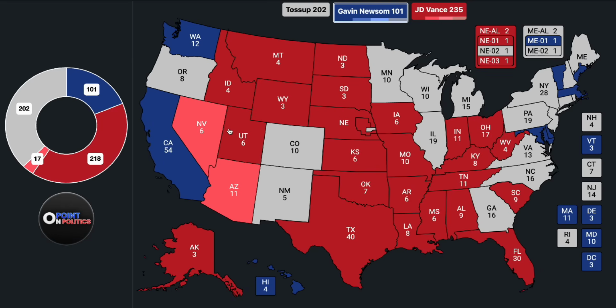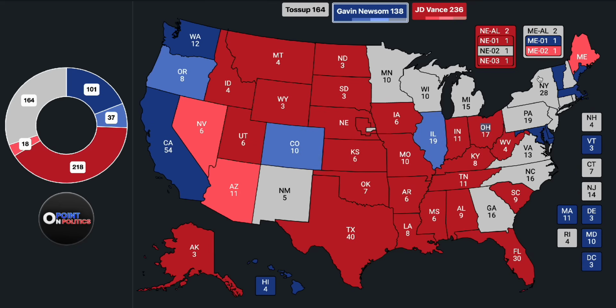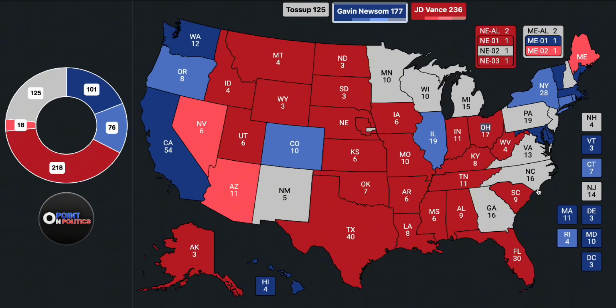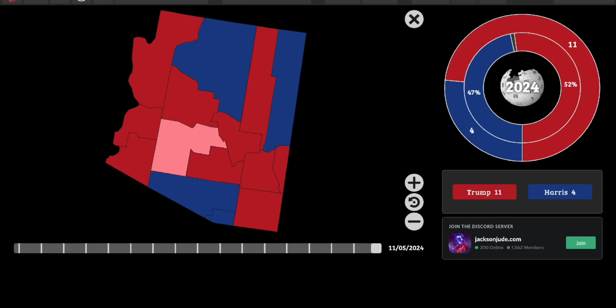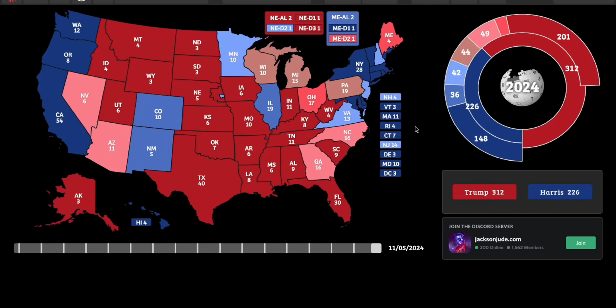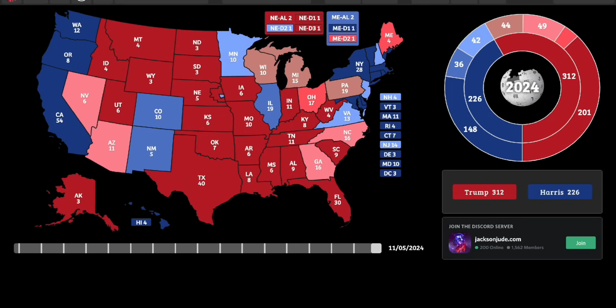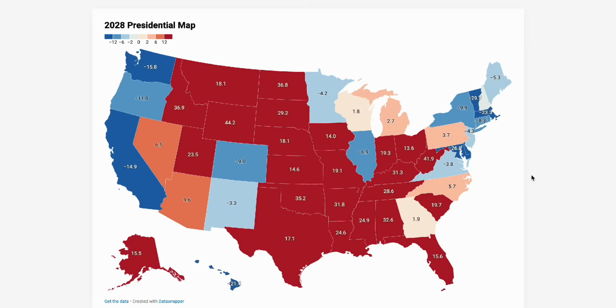Those are the only likely Republican states on the map, except for Maine second, which will be like a 10 to 11-point win there. Oregon will be in the likely column, as well as Colorado, Illinois, New York, Connecticut, Rhode Island will all be likely in the Democratic column there, and they are much closer. Like Rhode Island is D plus 11.5. Kamala Harris in the last election won it by 13.5. So again, sort of like a 2-point shift there, roughly, give or take, or actually like 3 points, or like 2 to 3 points.